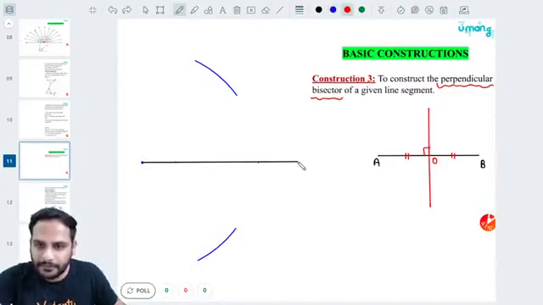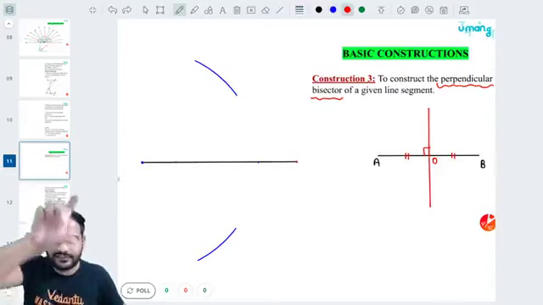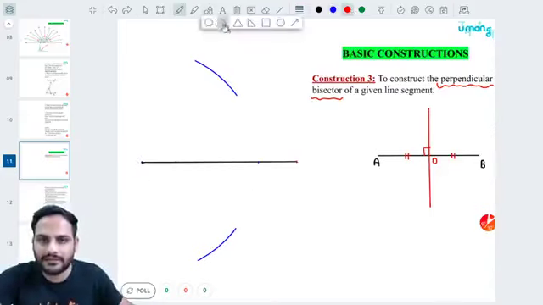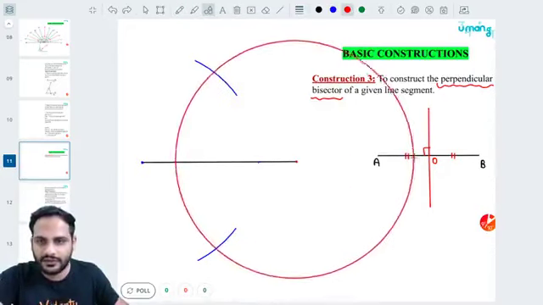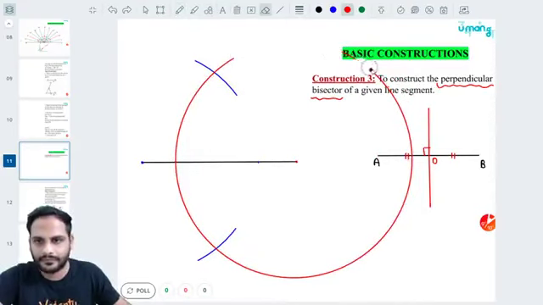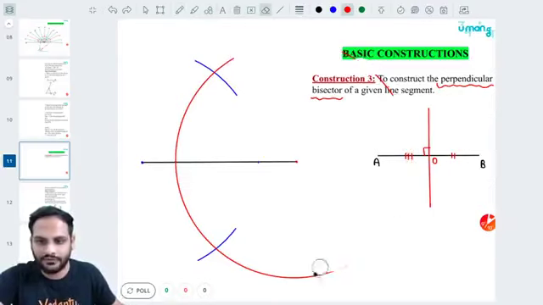Now keep the tip of the compass over here, and keeping the compass length same, again make two cuts of the same size. This is just to show you so that we get a good figure, not accurate but near to accurate.